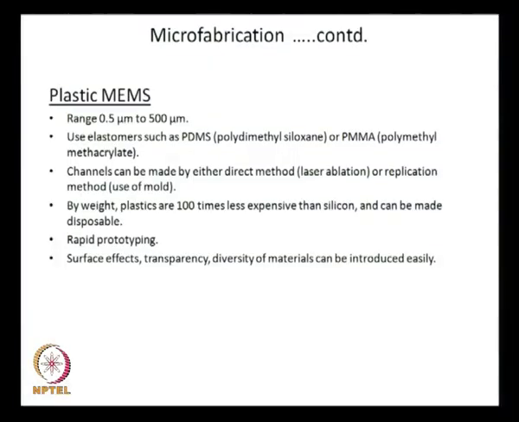And transparency: this plastic material can be very much transparent, so you can see from outside through which the liquid is flowing, or more importantly, if a part of the optical element you want to keep outside is optically transparent, then light of certain wavelength can pass through this material. And diversity of materials can be introduced easily. So, these are some of the benefits you have.